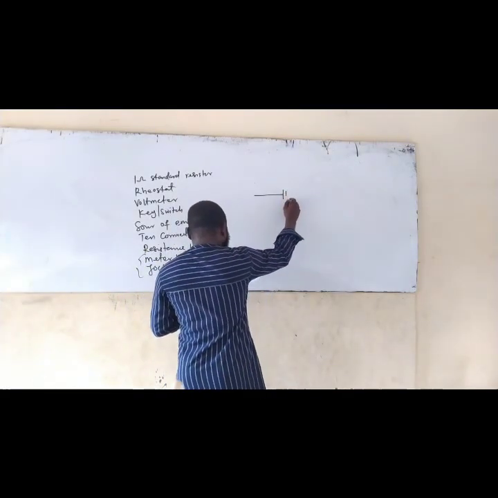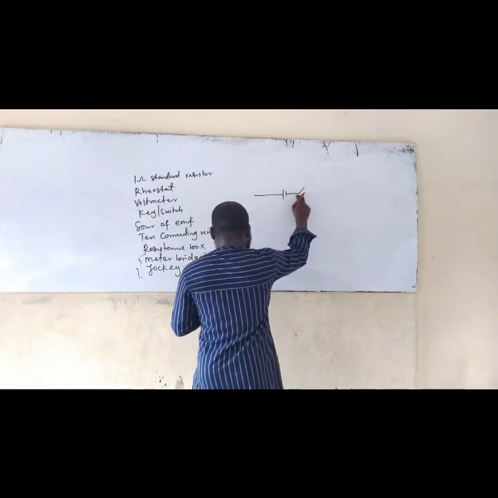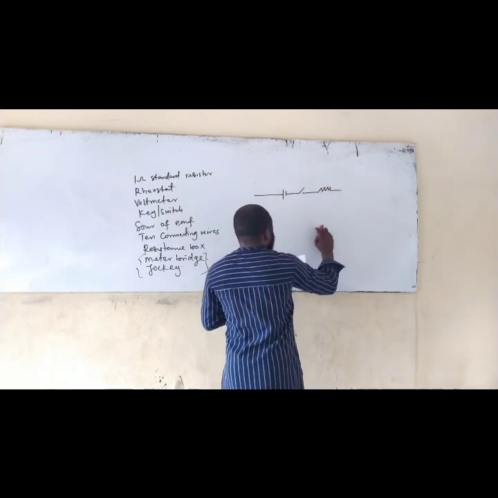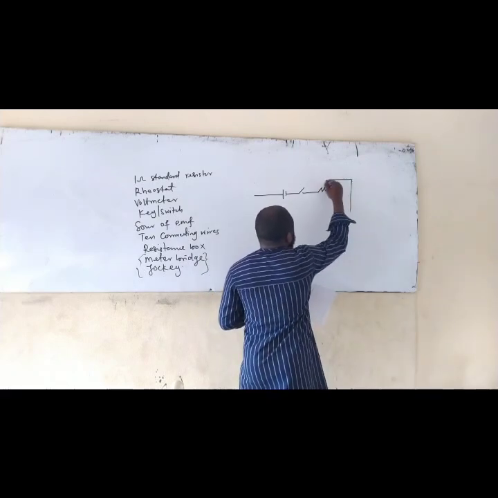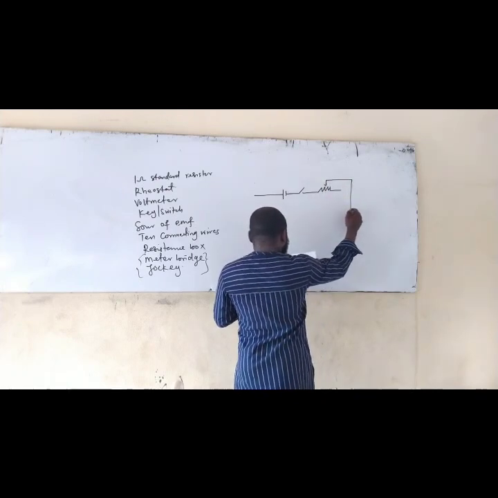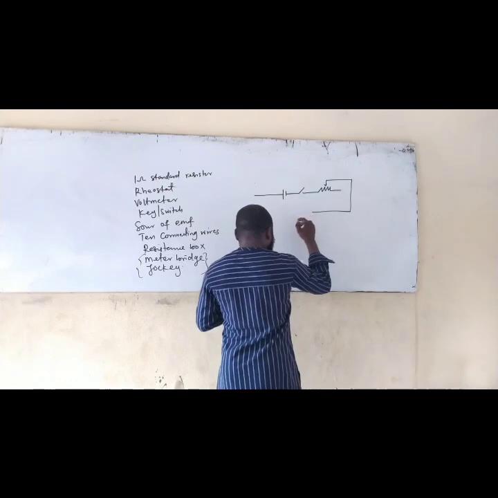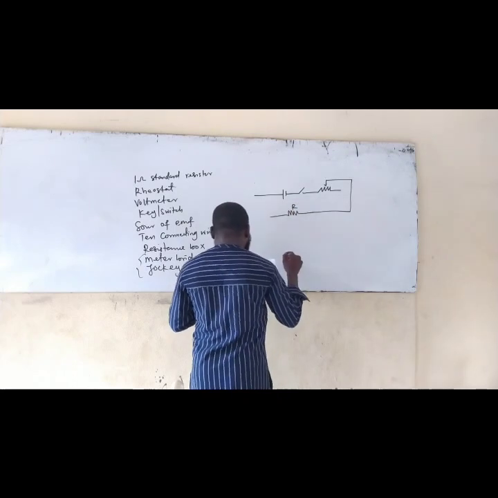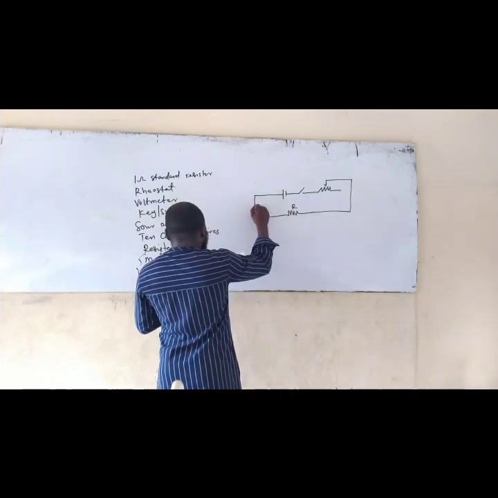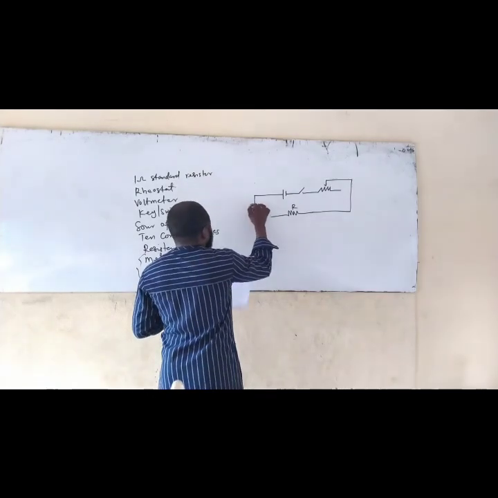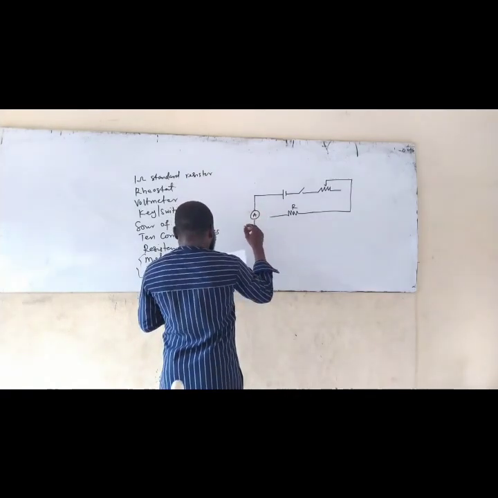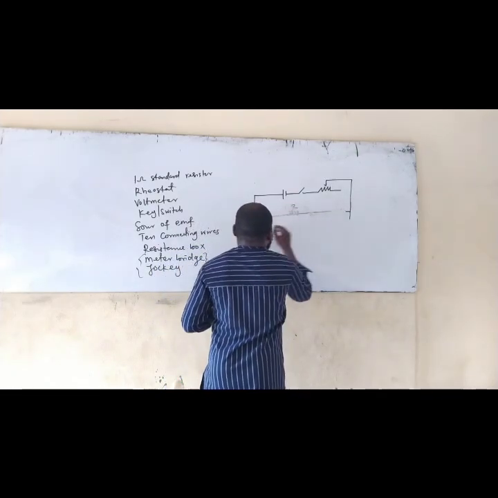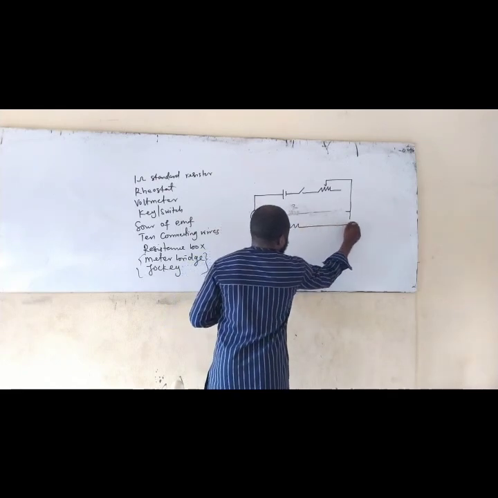If I have a cell and I connect this cell to a key, and this key is connected to a rheostat, and the rheostat is then connected to another resistance. Let's say this is a resistance box, and then here I have what? An ammeter that is connected in series. Okay, so if this is what I have, I need to take this diagram down a bit. So take this down a bit. Okay, so I have this.